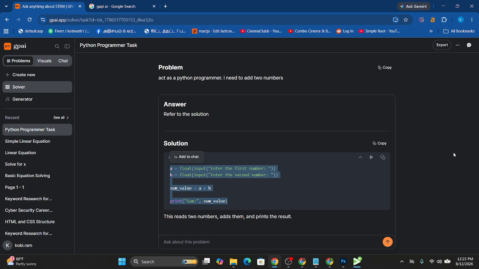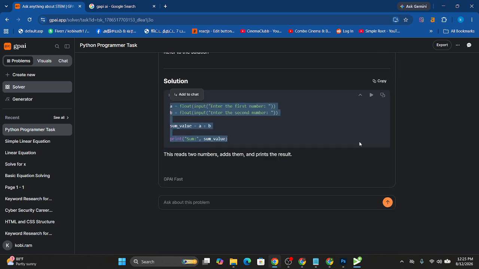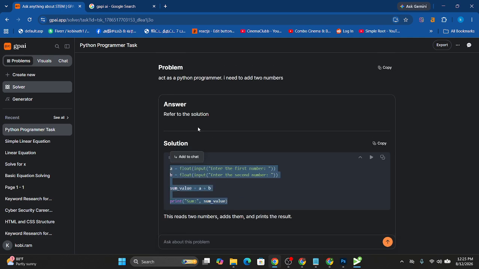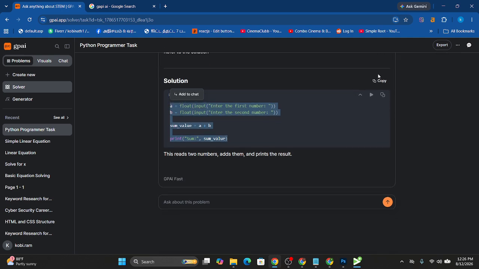Okay, yeah, for 2 or 3 months we were not using this tool for free. We had paid some money. So nowadays we don't have to pay money. It is completely free. They have given it as a free feature as well. Like ChatGPT, Gemini, they are given as free features. The same thing they provide in GPI as well. They have given it as free. Okay, you will be able to use it for free at the moment. Okay, you will be able to try.